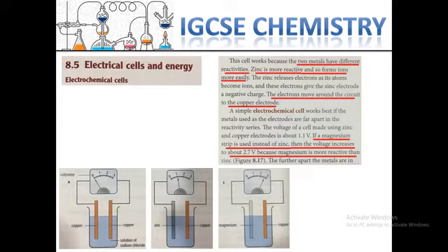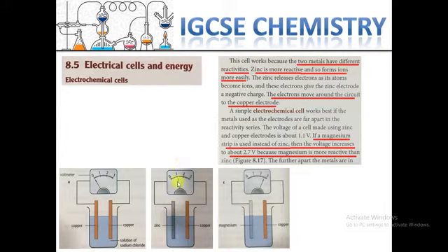If we use the same copper, the combination doesn't produce any electrical current. But if we put one zinc here, which is more reactive than copper, then it will produce more electrons. The electric current will be stronger in the wire.